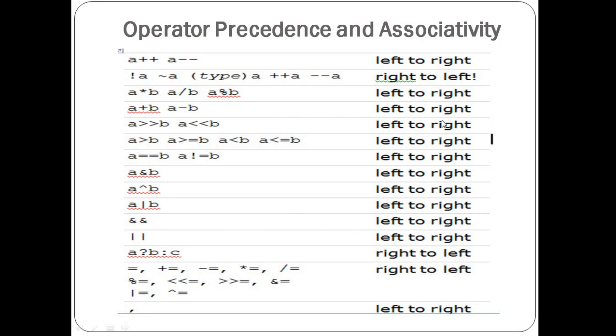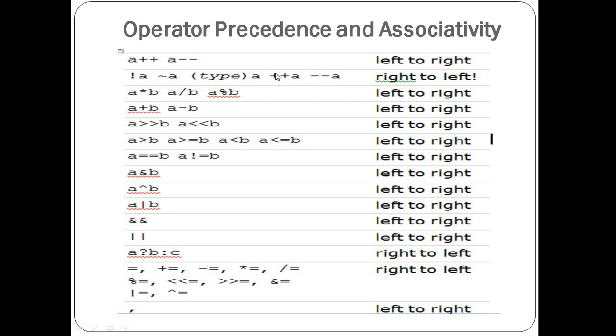This is known as the associativity property of an operator. So this is the basic table. Which operator has the highest level? First rank is given to the increment and decrement operators, and they are evaluated from right to left. Then the next precedence is given to the exclamation mark, the negation sign, then unary plus and minus. The a++ and a-- forms are called post increment and decrement, and ++a and --a are called pre increment and decrement.